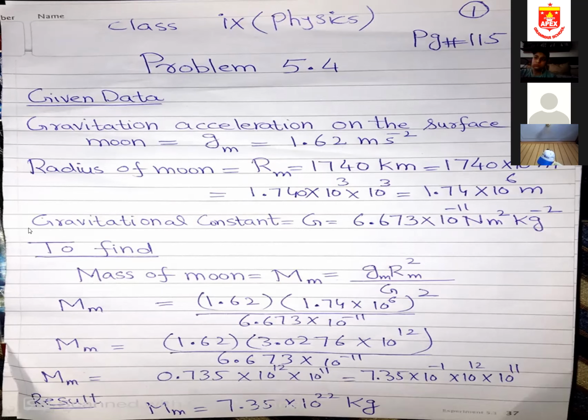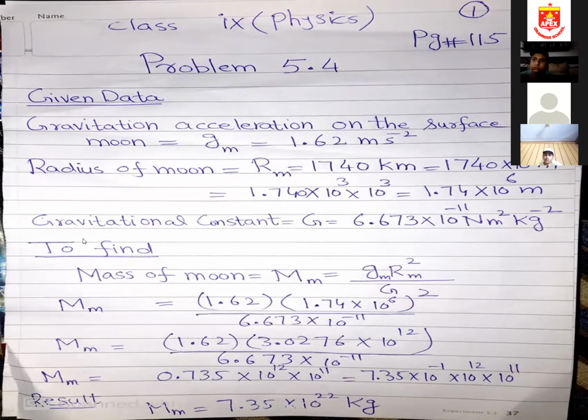I have already discussed in the last problems 5.1, 5.2 and 5.3 the gravitational constant. The gravitational constant is denoted with capital G, and its value is 6.673 into 10 power minus 11 Newton meter square per kilogram square. This is the unit of the gravitational constant, capital G. You need to memorize this by heart. Gravitational constant, capital G, 6.673 into 10 power minus 11, with the unit Newton meter square per kilogram square, as I discussed in the last numericals.